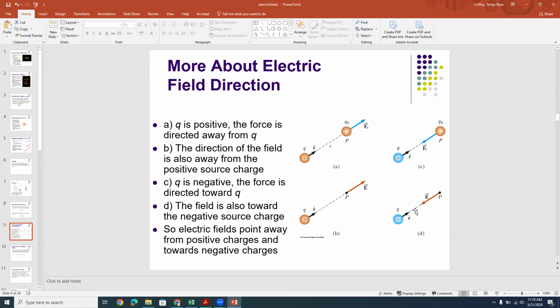And so that must mean that for a negative source charge, the electric field lines point radially inward towards that negative source charge, okay? So electric field lines point away from positive charges and towards negative charges, okay?